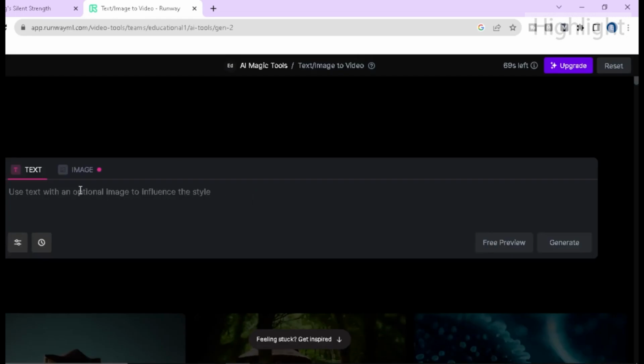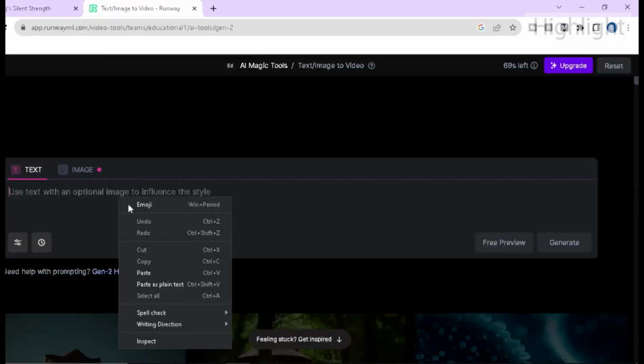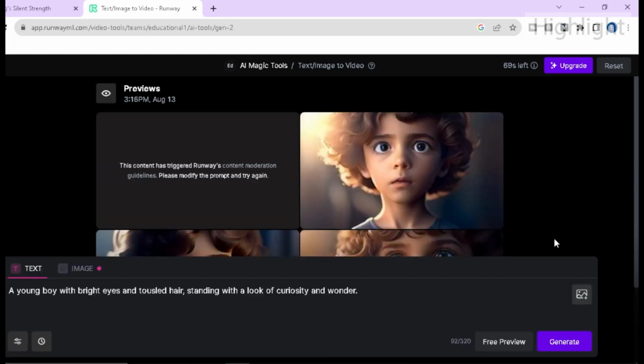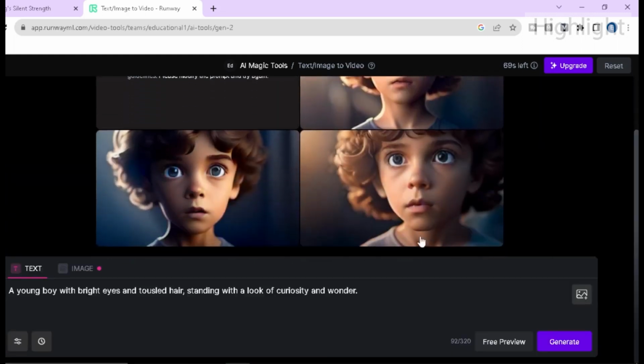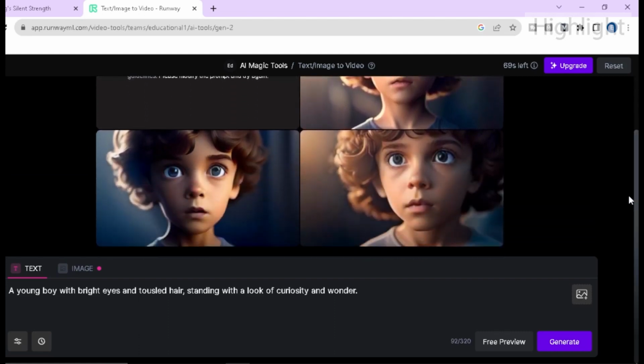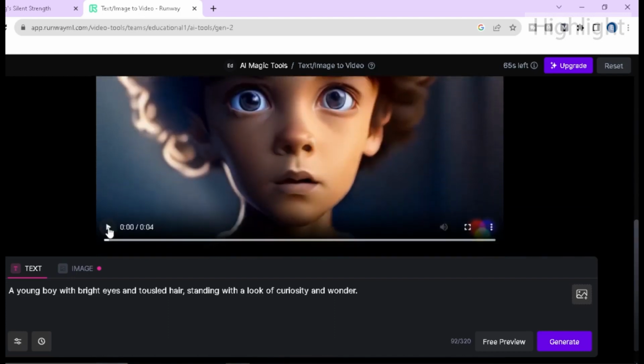Here we need to write some prompt. I am going to copy the prompt from ChatGPT and paste it here. Then click on Free Preview, and you can see the result. But the quality is not good. To get the best quality, we have to use the image to video option. But if you like any of this, you just need to click on Generate, and you will find the final video.